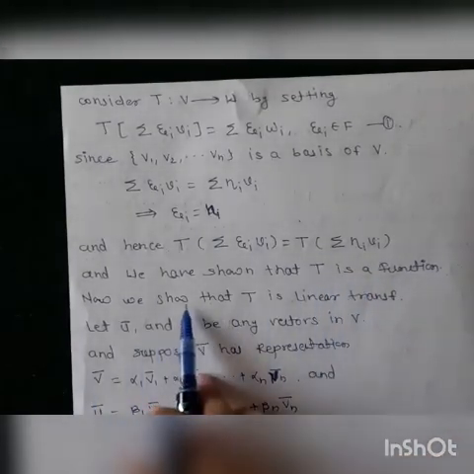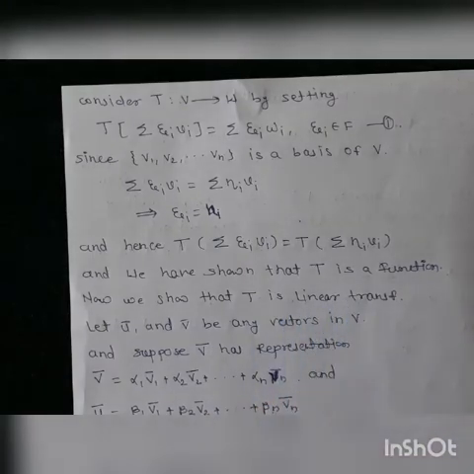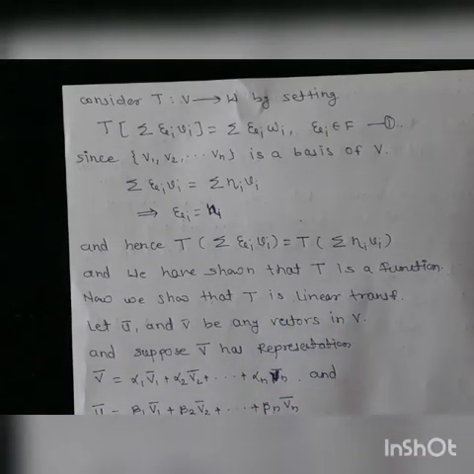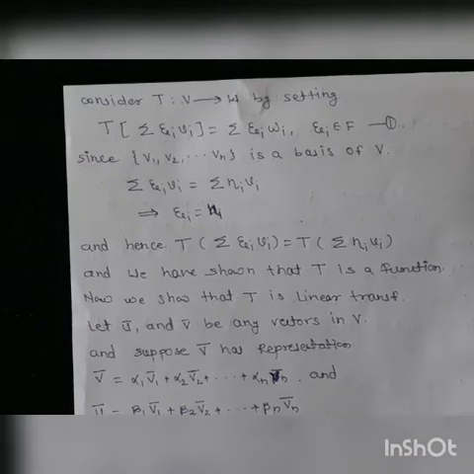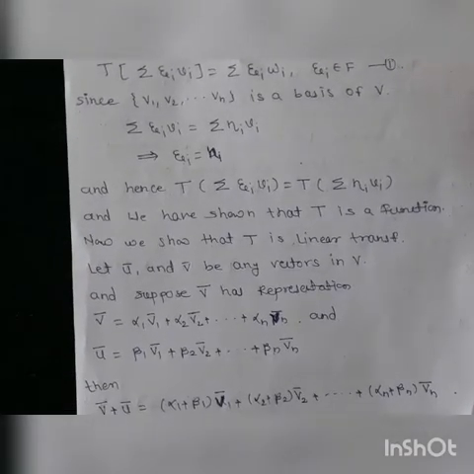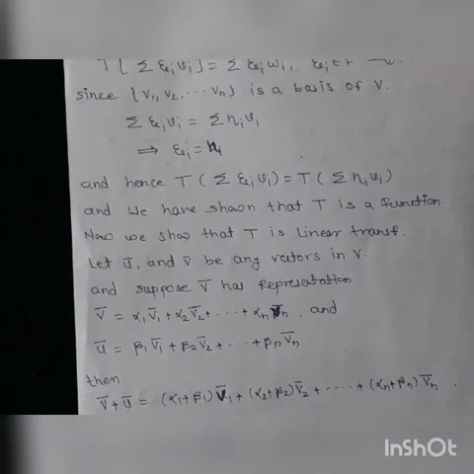Now we have to show that this function is a linear transformation. For showing a linear transformation, we have to show two properties. First property, T of v1 plus v2 is equal to T of v1 plus T of v2, and T of k u bar is equal to k into T of u bar.